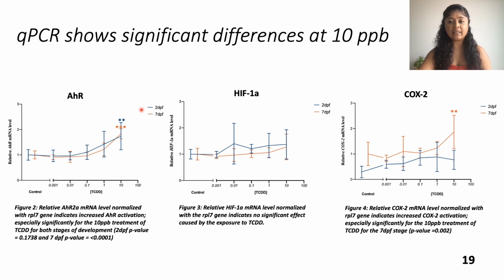No activity was seen for both stages in the HIF1 alpha gene. Increased activity was seen for the COX2 gene, but only for the 10 ppb 7 days post-fertilization group. This had a p-value of 0.002.